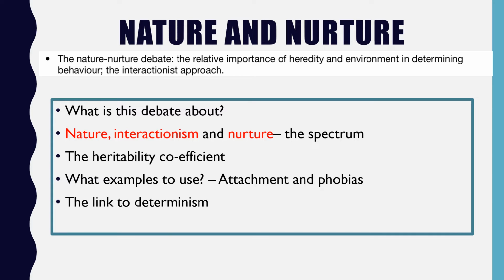We have a similar debate in the sense that there's nature-nurture within phobias. So if we go back to, I just spoke about the idea of the two-process model in terms of the acquisition and maintenance of phobias. So the two-process model is a nurture explanation for how we develop phobias, but you often in your evaluation of that point to the idea that actually some phobias aren't learned. Some phobias are there because they're adaptive for us to have. That's to say there's a nature element to them. So for example, it's very common to have a fear of heights and a fear or phobia of horrible little insects that look dangerous to us.